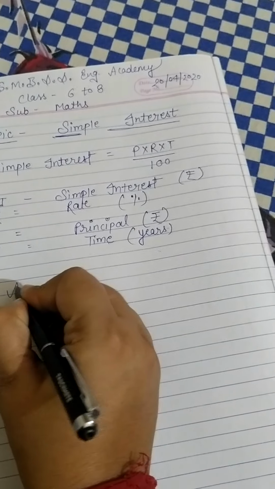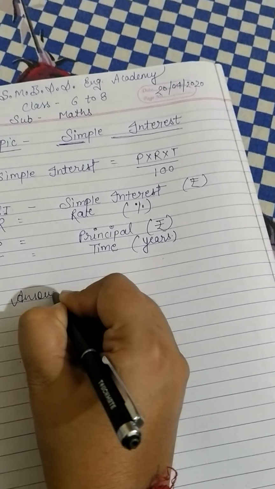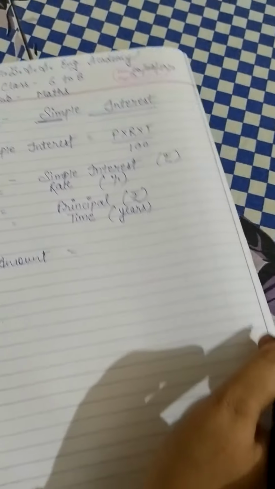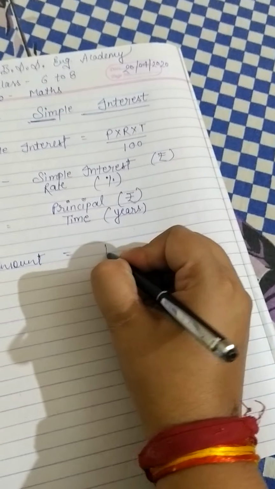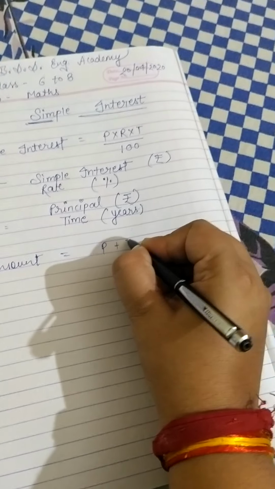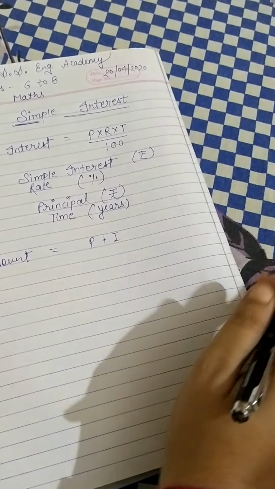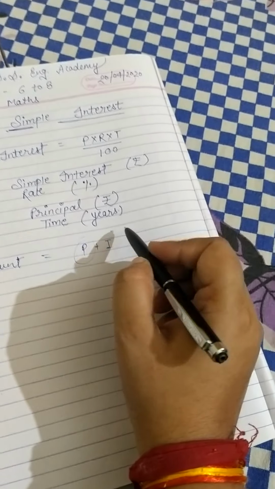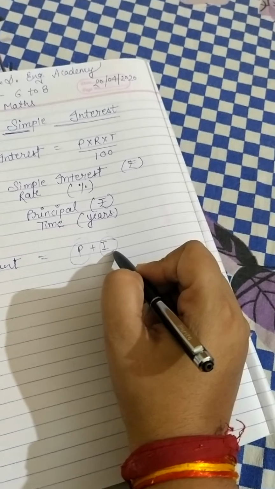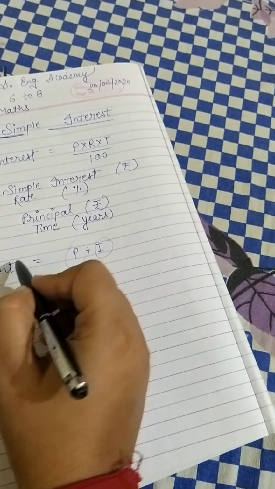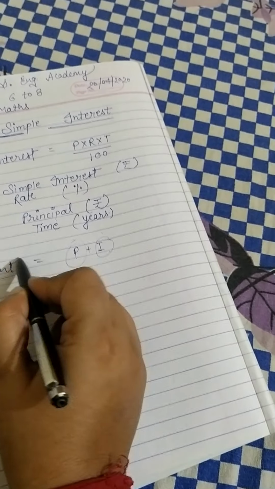For finding the amount, the formula is principal plus interest. It means the money we have and the interest we get, that is called amount, the total money.